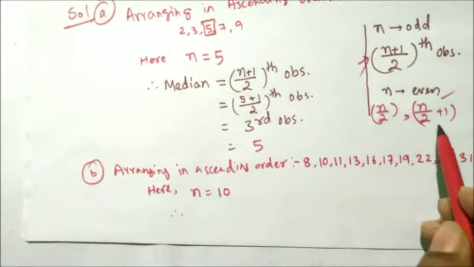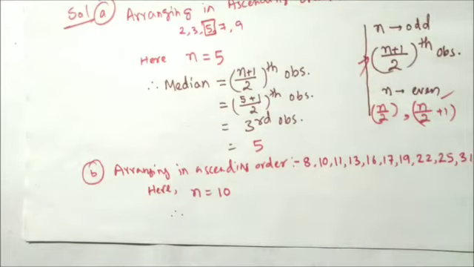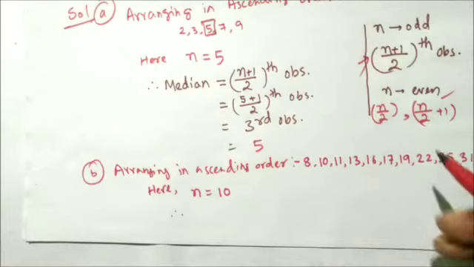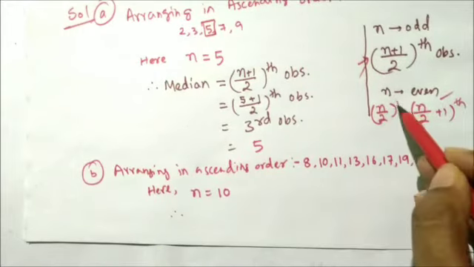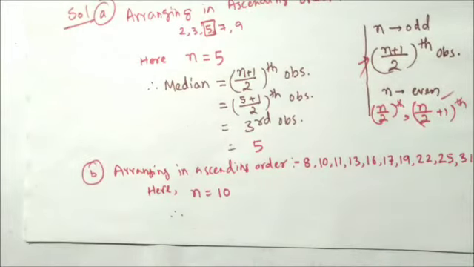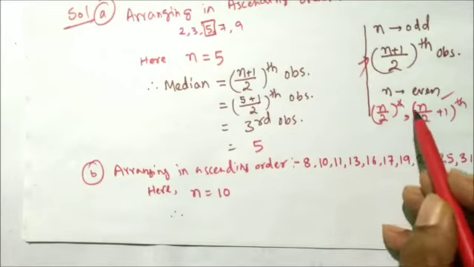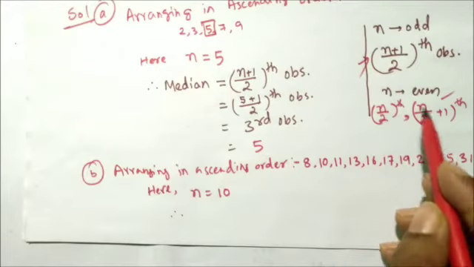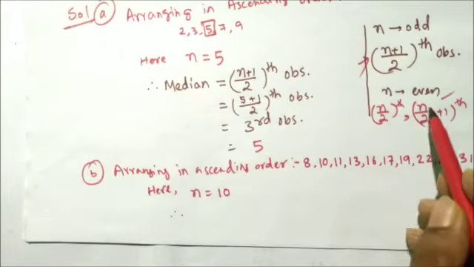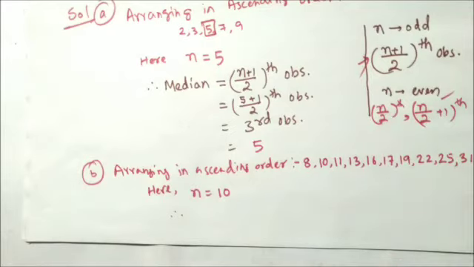After getting the middle terms, since you have 10 observations, you will have two middle terms, right? These two middle terms will be the n by 2th term and the n by 2 plus 1th term. But the median will be only one. So what you need to do is find the average of the two middle observations, and the median will be the average of these two middle observations.